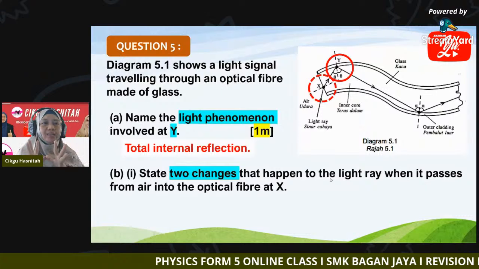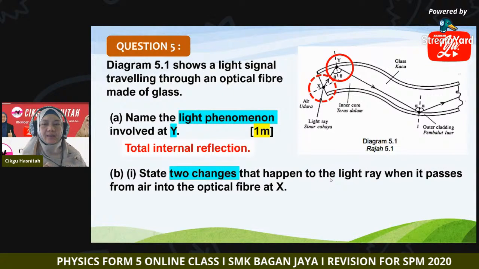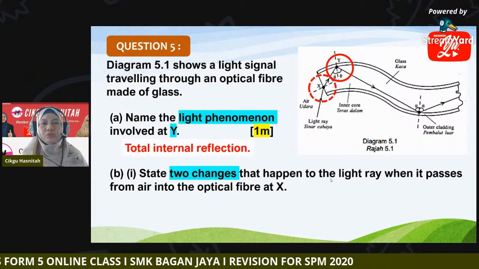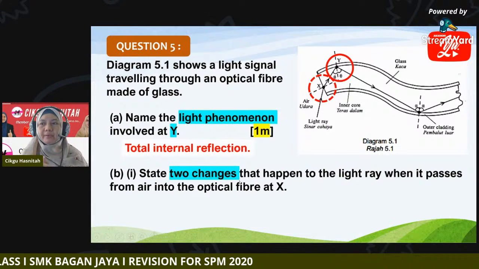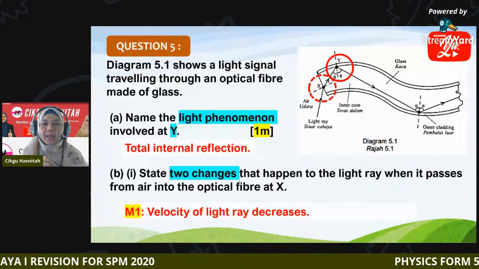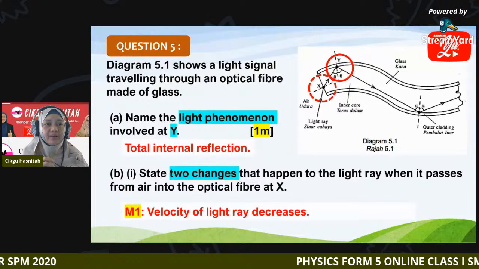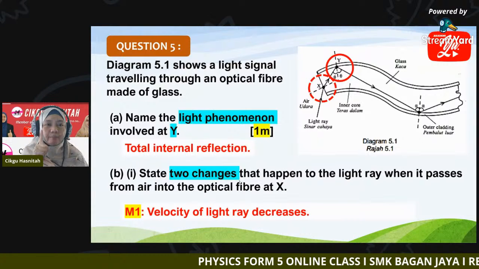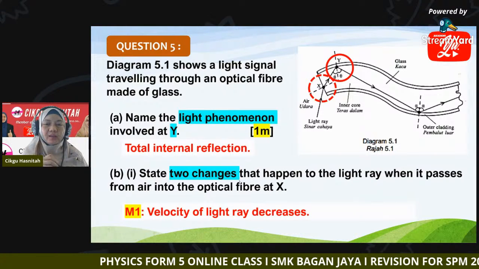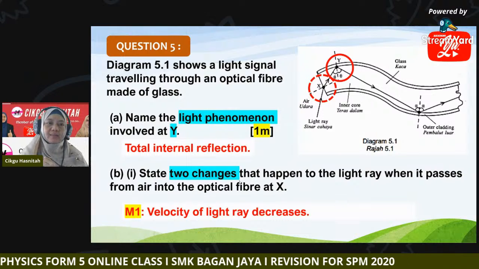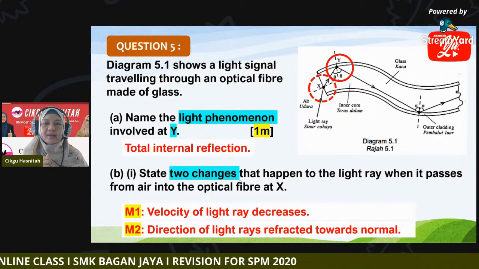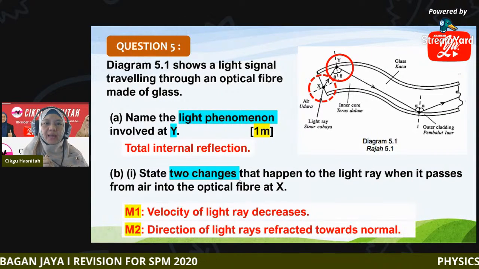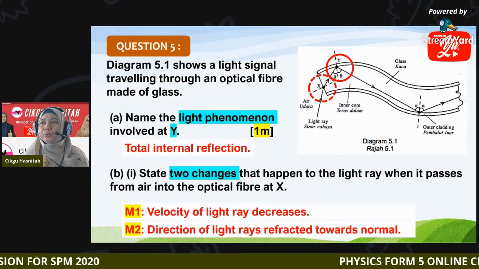First, what occurred to the velocity from air into the optical fiber? You can say the velocity of the light ray decreases. Mark number one: velocity of light ray decreases. Second, the direction of the light ray is refracted towards the normal.